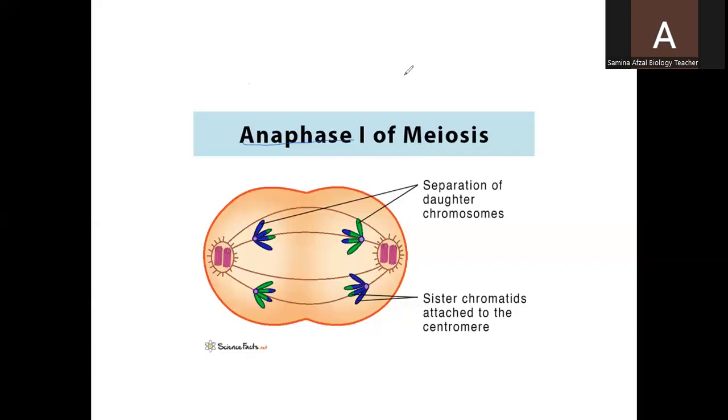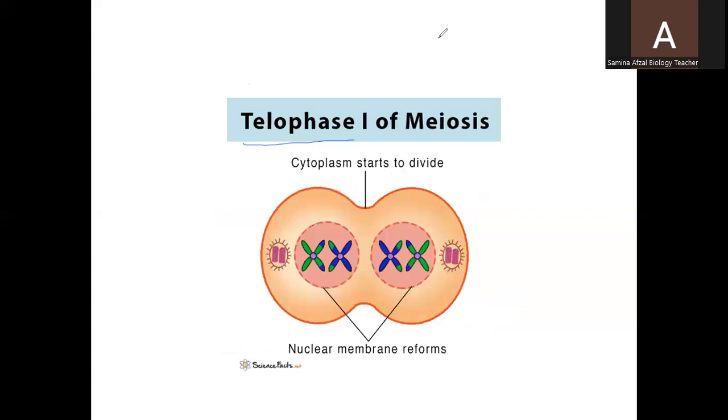Now the next stage is the telophase. So what happens in telophase? In the telophase, they have moved towards the opposite poles. They have reached the opposite poles.